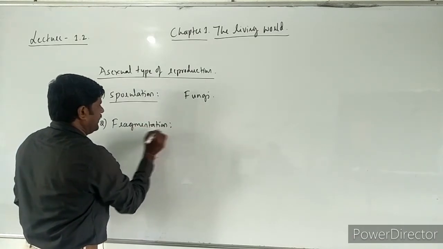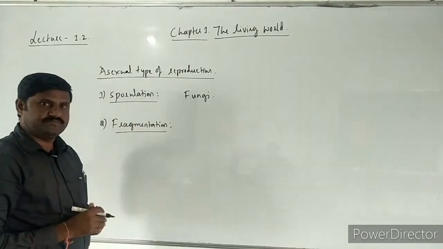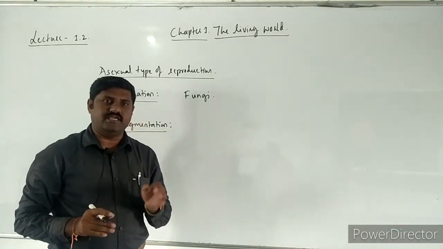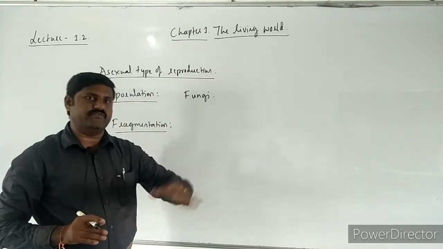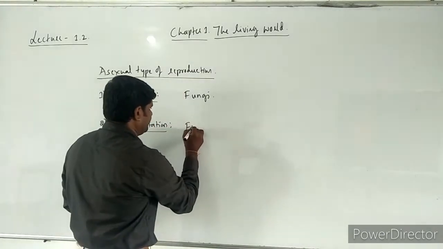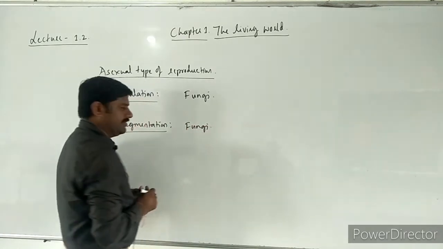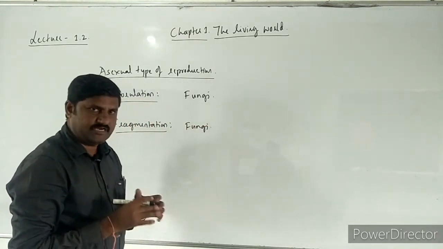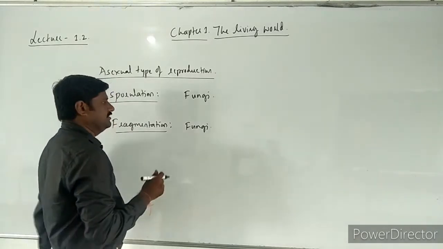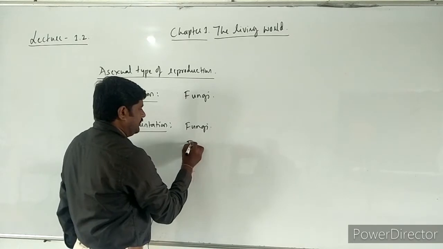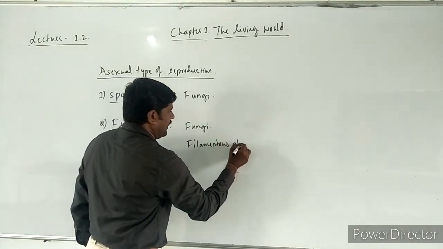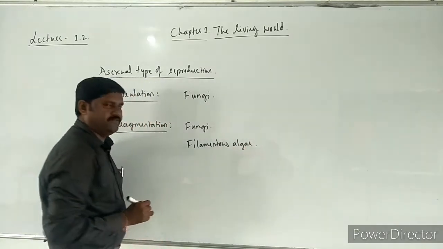Fragmentation is another type of asexual reproduction in which the parent body is divisible into several pieces and each piece can grow into a new individual. It is usually seen in fungi once again, because the hyphae of the fungi break into several pieces and each piece can grow into a new individual. Filamentous algae is also an example for this.